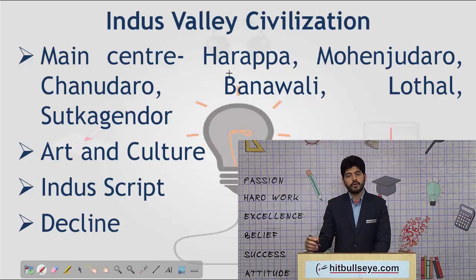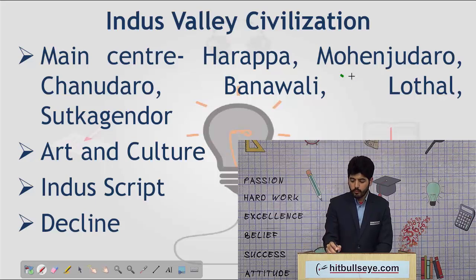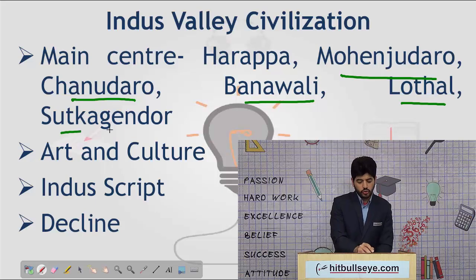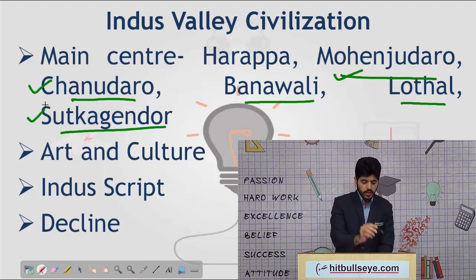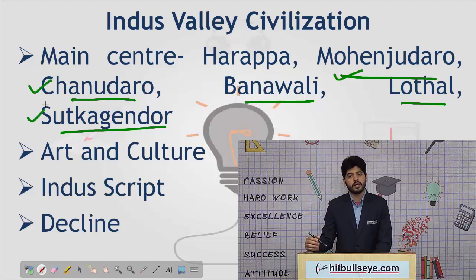Since it is called the Harappan Valley Civilization, Harappa was the first place to be discovered, in 1921 by Dr. Sahni and R.D. Banerjee. Hence it is called the Harappan Valley Civilization. Other than Harappa, we have Mohenjo-daro, Chanhu-daro, Banawali, Lothal and Sutkagen-dor. Among these, Mohenjo-daro, Chanhu-daro and Sutkagen-dor are not in present day India.